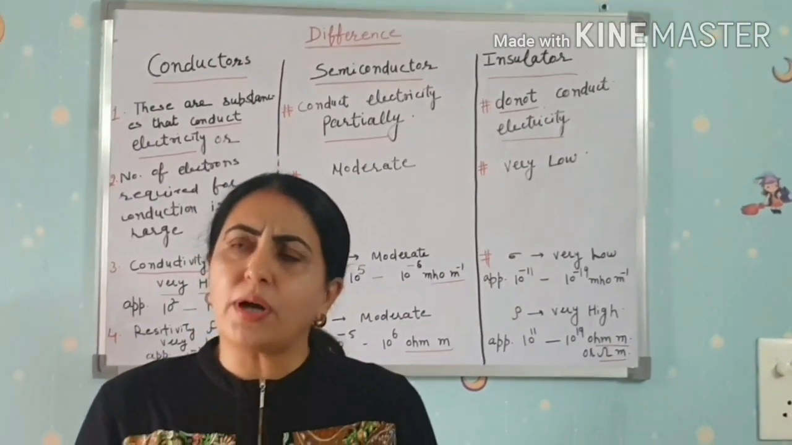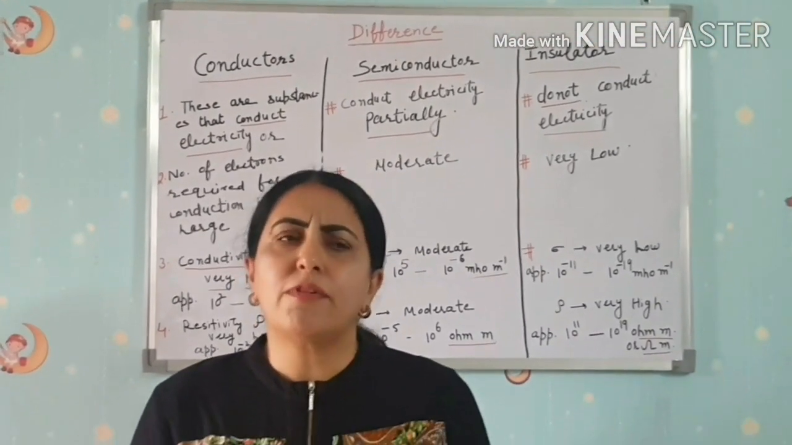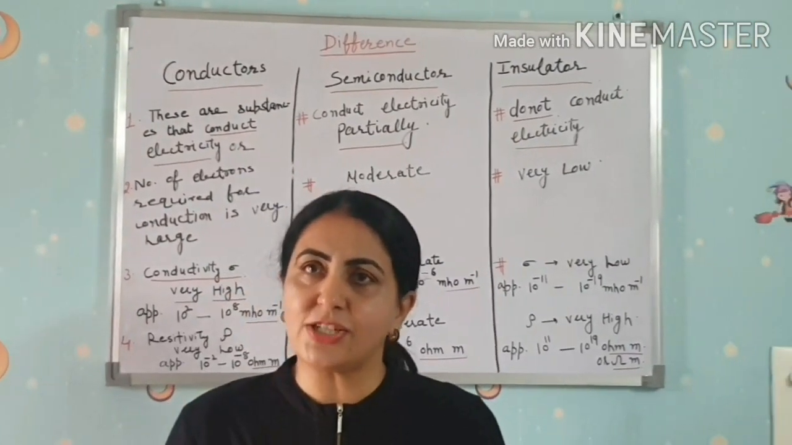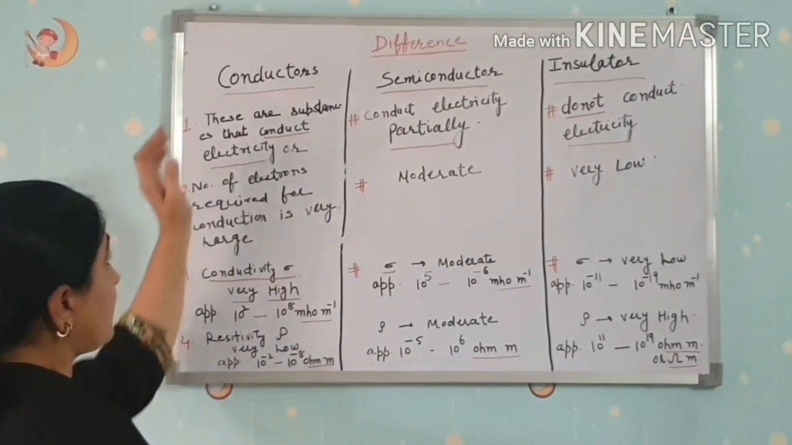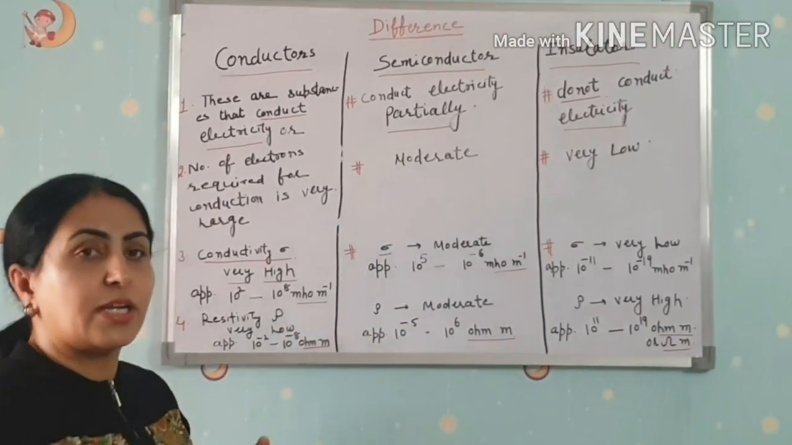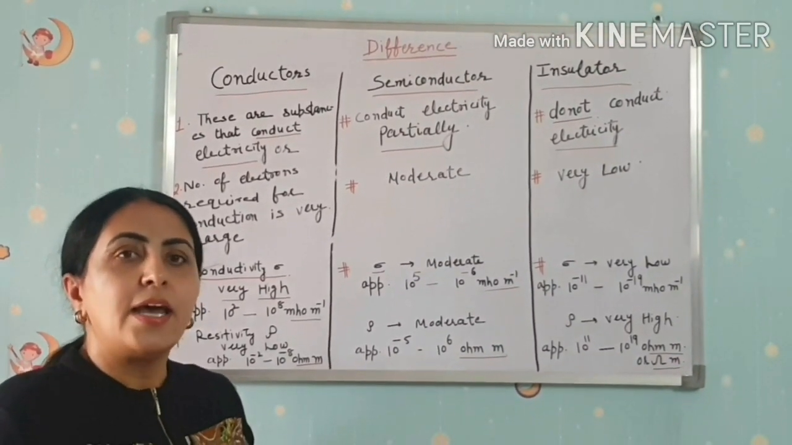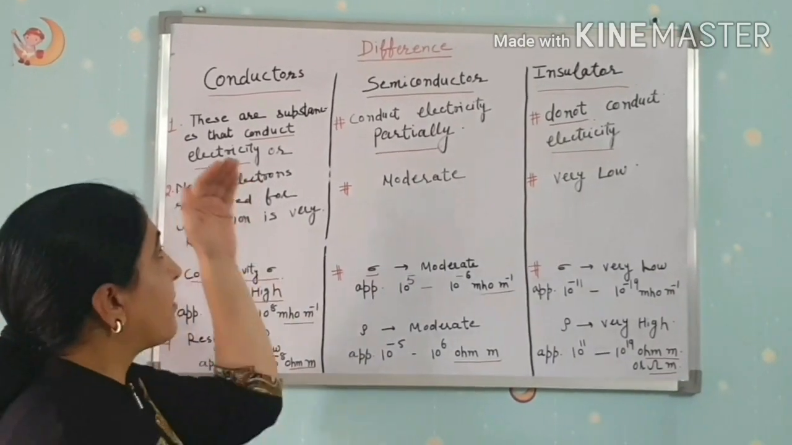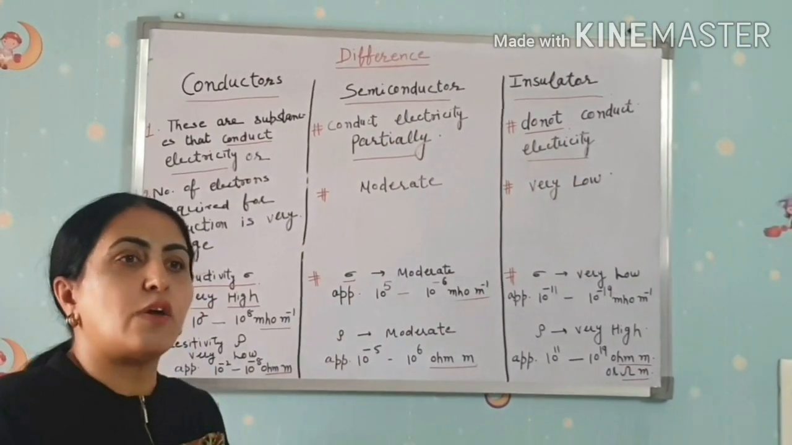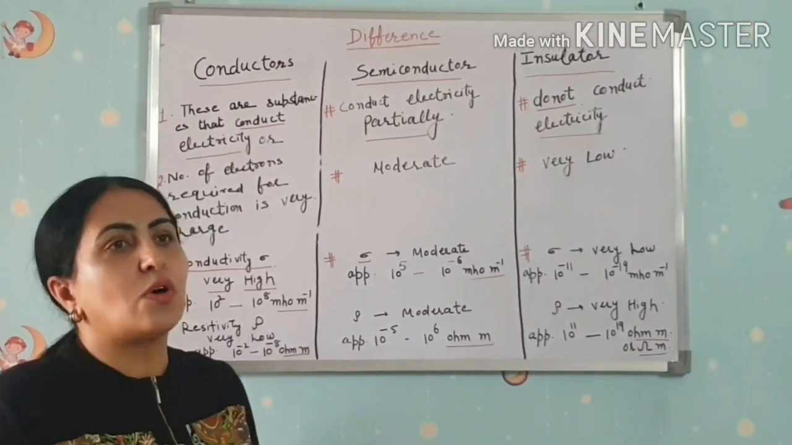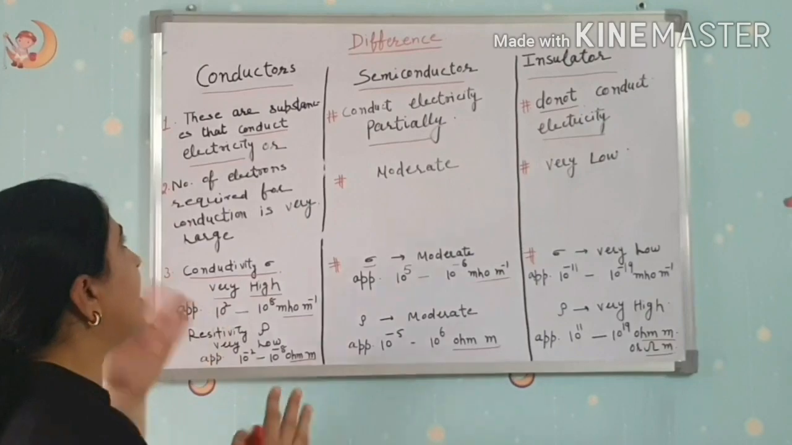This topic is very important for plus 2, also in the plus 2 syllabus, in BSc 1, 2, 3, even in MSc. Very basic topic. Before we start, we discussed in the previous lecture about the energy bands in a solid: valence band, conduction band and forbidden energy gap. So we differentiate between conductors, semiconductors and insulators on the basis of their electrical properties and also on the energy bands.